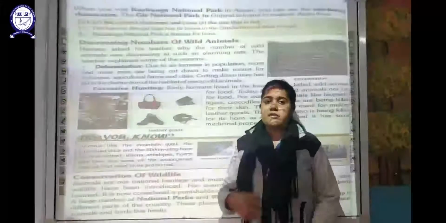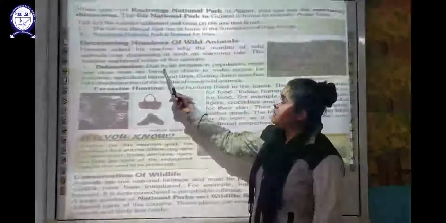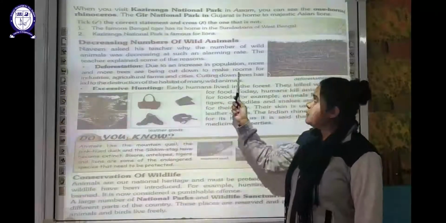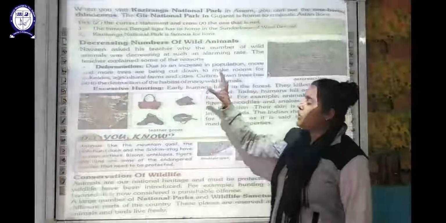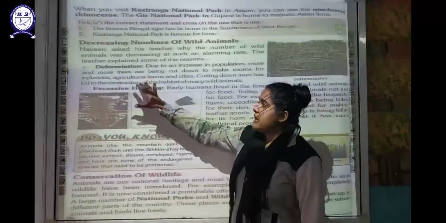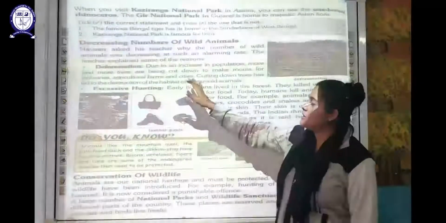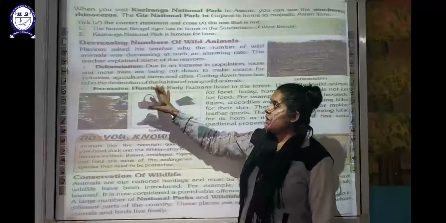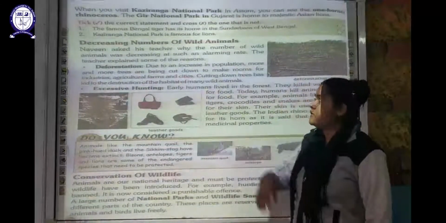Deforestation we have studied earlier also. Deforestation means cutting down the trees or cutting down the forest. Because of the increase in the population of humans, more and more trees are being cut down to make room. This deforestation is done by human beings so that they can install industries, use that land for agriculture and farms, and build new towns and cities. The land which was forest area can be cleared, and they can set up industries, agriculture, farms and cities on that land.